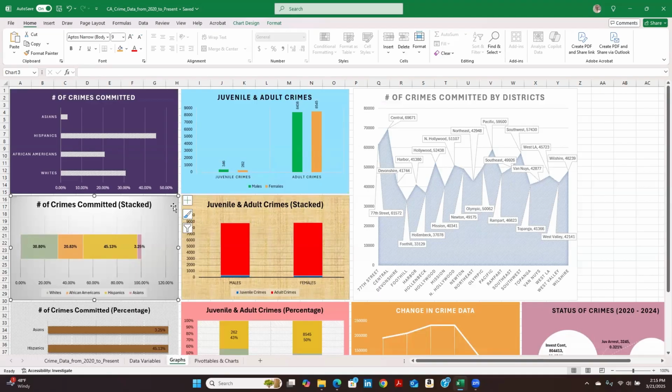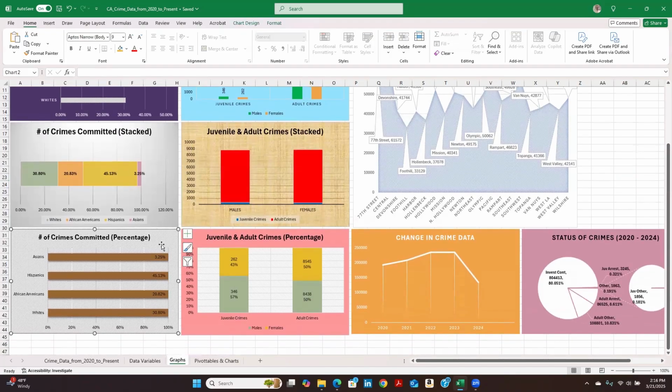And to the next graph, we have a stacked bar chart, which is very similar to the first one that I've mentioned. It just gives you a different view of the data and a clear breakdown of each category. And to the next graph, the juvenile adult crime stacked column chart. We have males and females again, categorized as juveniles and adults. This is not really the best depiction of the data shown here, but it's just another graph that displays the data in a different way.